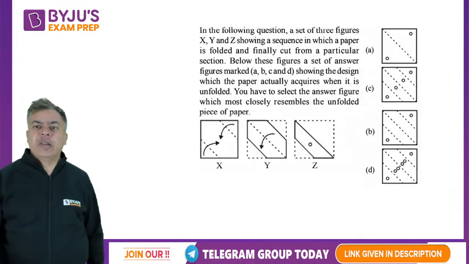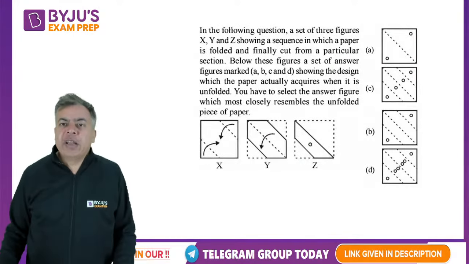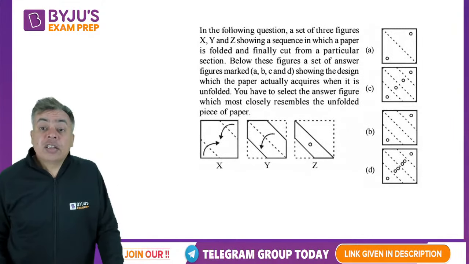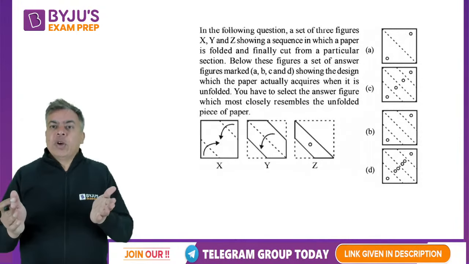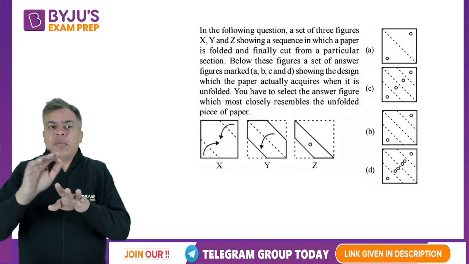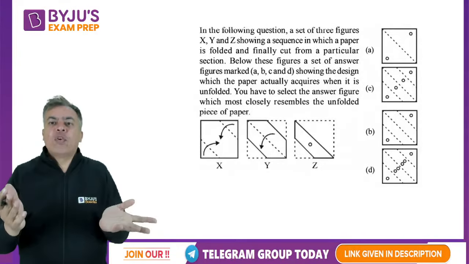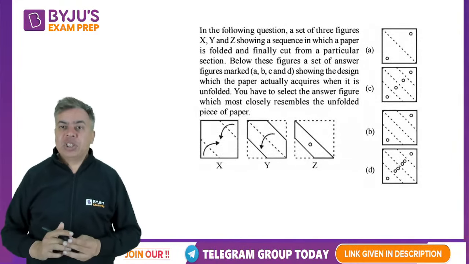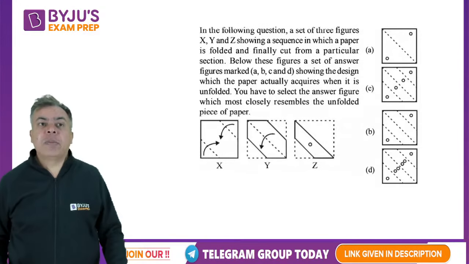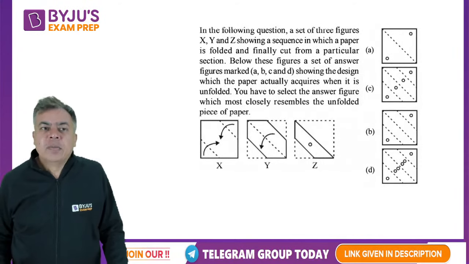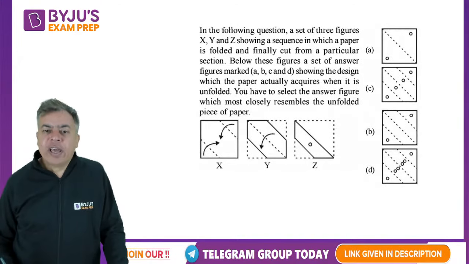Now the second thing, after the mirror image and water image, is paper folding and cutting. First you fold the paper, then you make some cut, and then you unfold. What will be the final picture of that paper? So how are they folding? This is a square sheet of paper. Initially it is a square sheet.